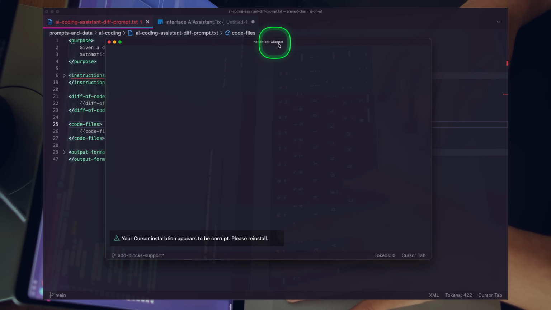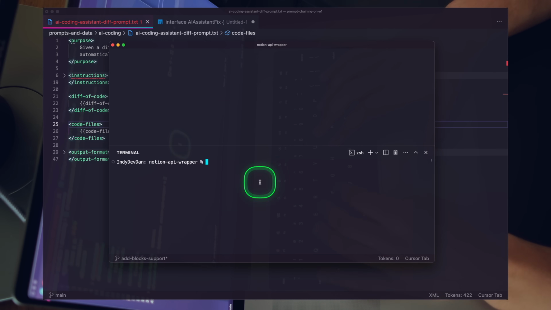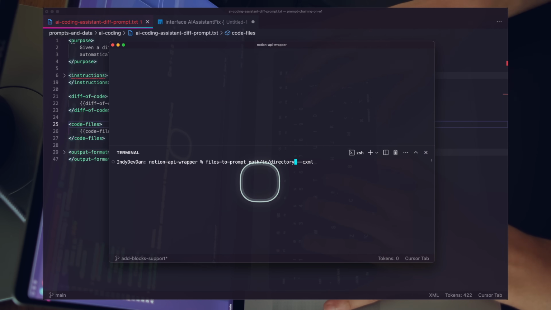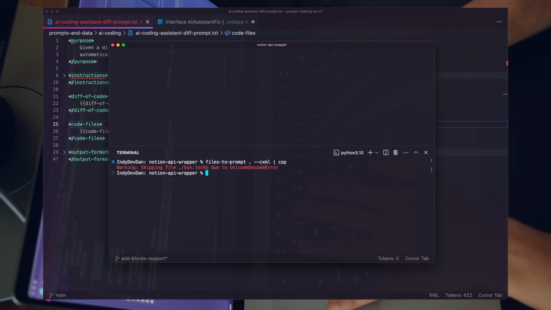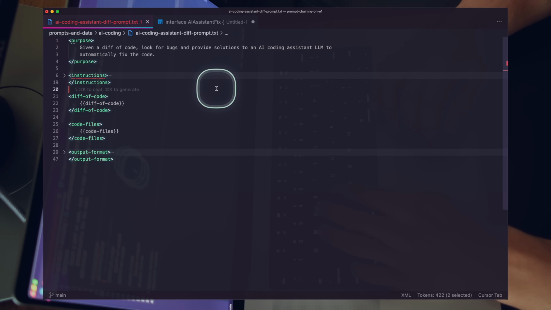I'm just going to copy this. And all I'm going to do is open up the terminal here. I'm going to paste this in. I'm going to change the directory. So I just want every file here. Copy that to the clipboard, right? So we'll just say cop. It's going to skip the bun lock file. That's totally fine. And now I'm just going to add this as a file in this code base.